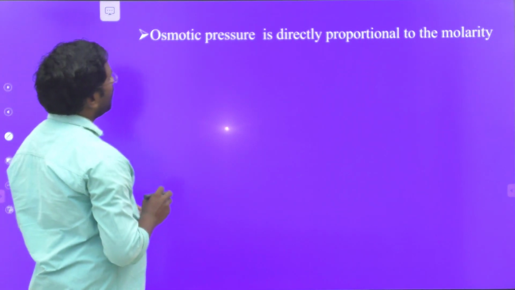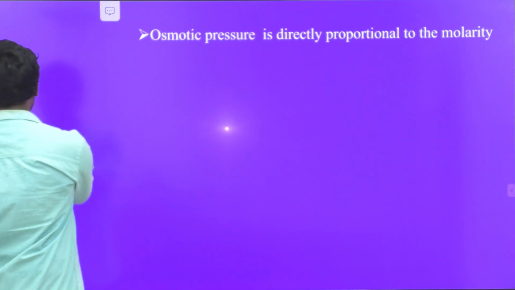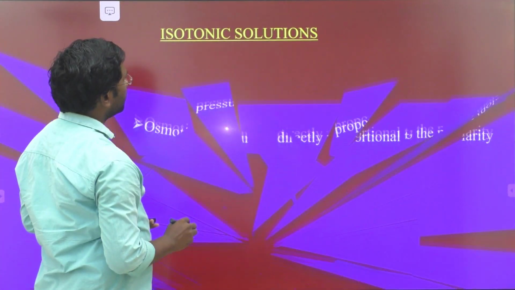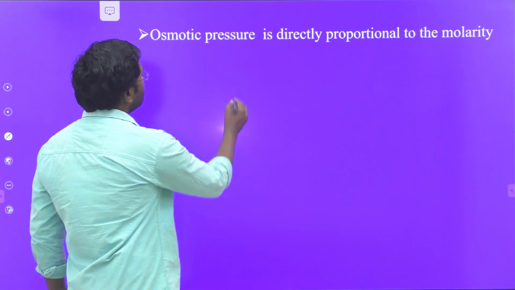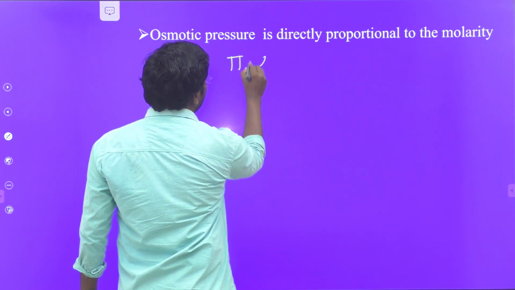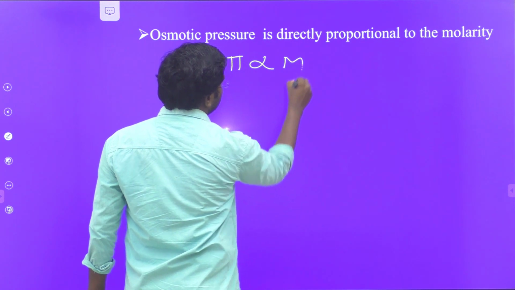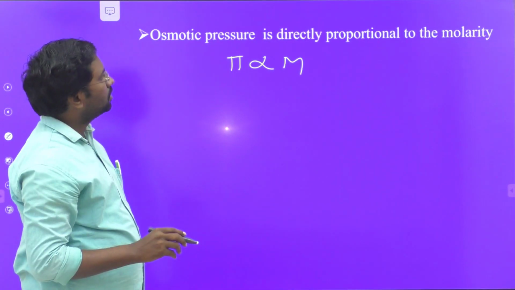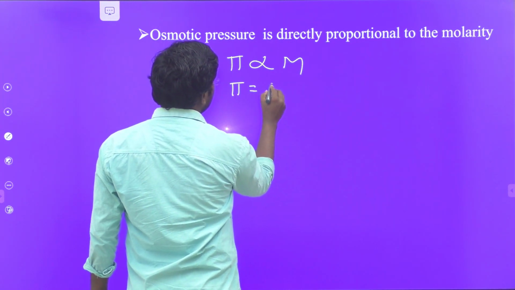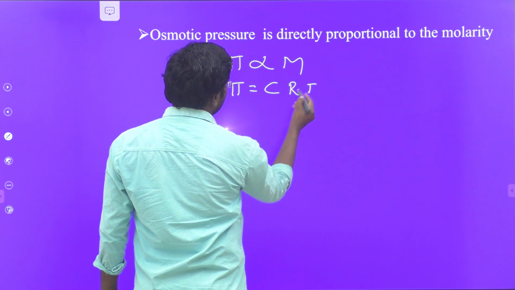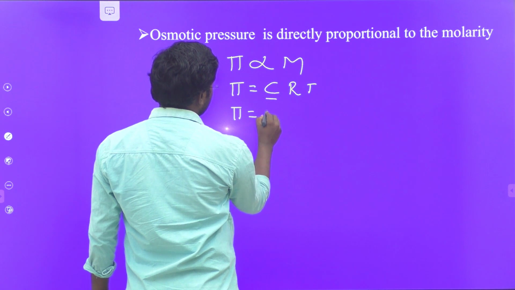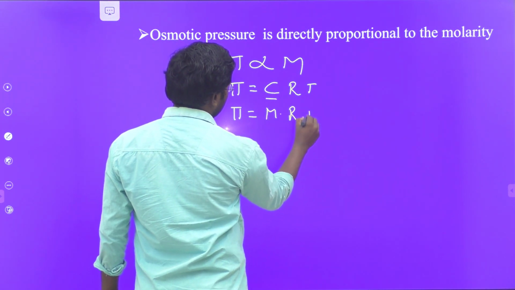Next one, osmotic pressure is directly proportional to molarity. See here, osmotic pressure denoted by the symbol pi is directly proportional to molarity, capital M. Therefore, pi is equal to CRT. Here C is the concentration. Therefore, in place of concentration, we have to take molarity. Pi is equal to MRT.